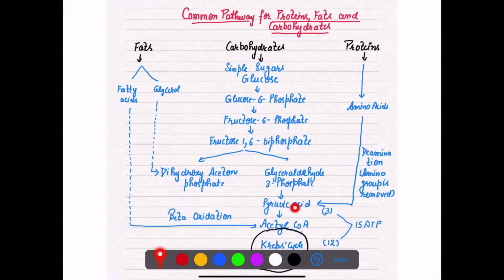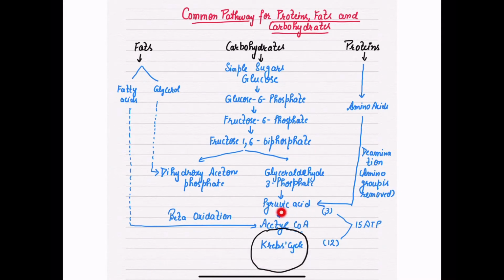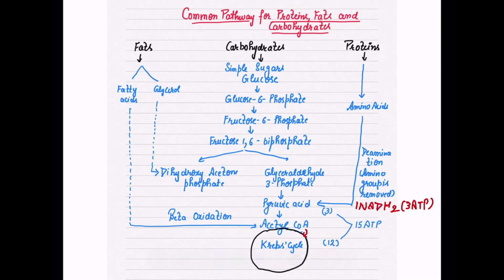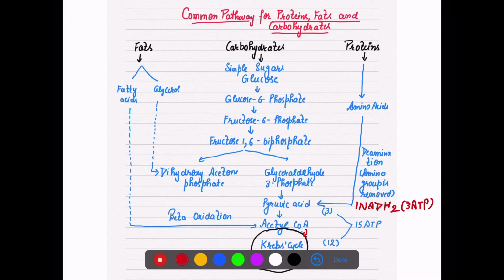Now pyruvic acid changes into acetyl coenzyme A. Here only one NADH2 is involved. When one NADH2 is formed as pyruvic acid changes into acetyl coenzyme A, how many ATP can be produced? That is 3 ATP. Now once acetyl coenzyme A enters the Krebs cycle, one pyruvic acid gives us 12 ATP. So the total net production of ATP is 15 ATP.